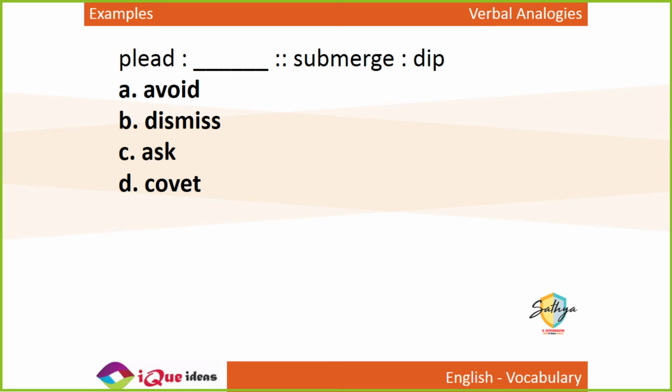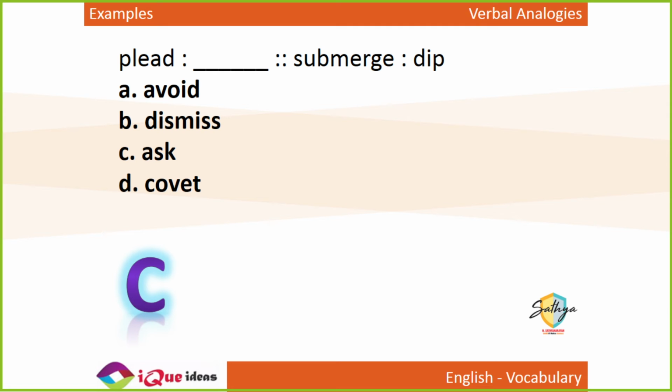Dismiss is to say go away, leave from here. To dismiss something is to let something go. Plead means to beg. So dip and submerge. Submerge is the extreme form of dip. You ask for something, and when you beg for something, that is extreme. So dip and submerge is ask and plead.